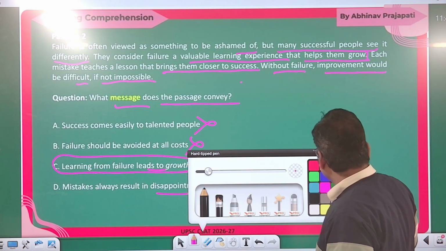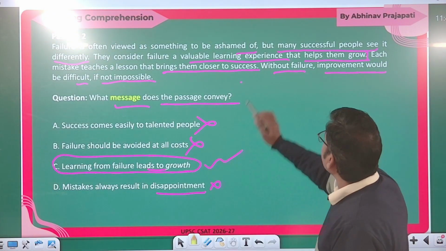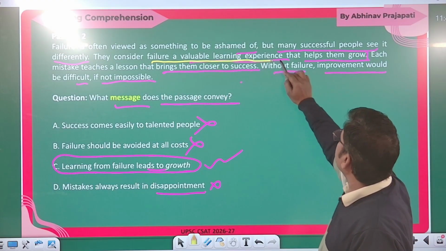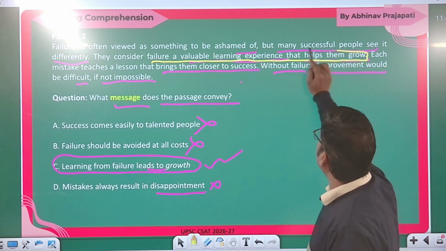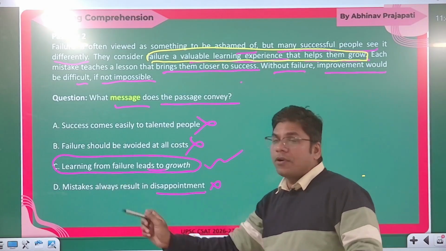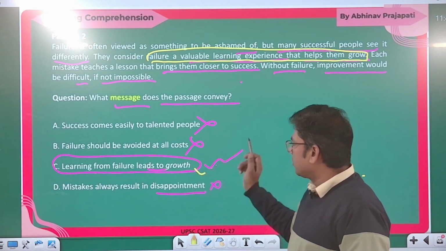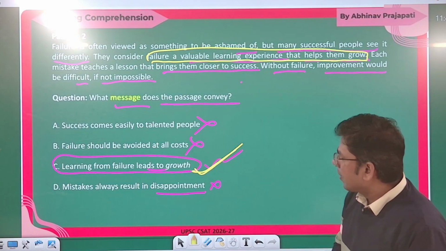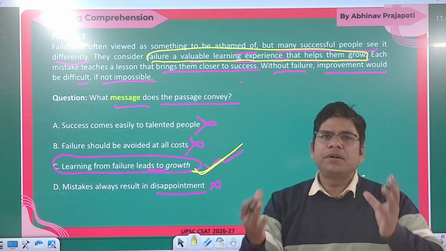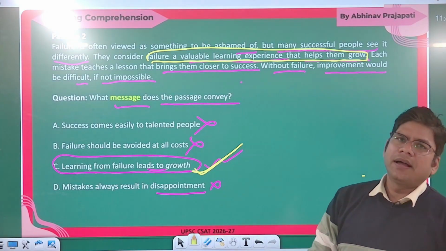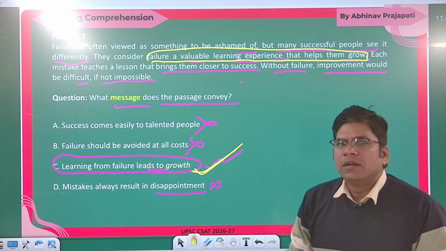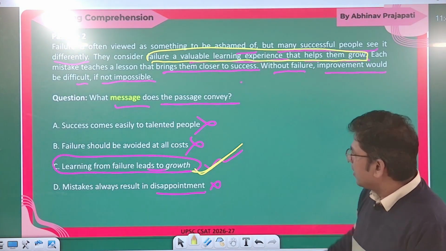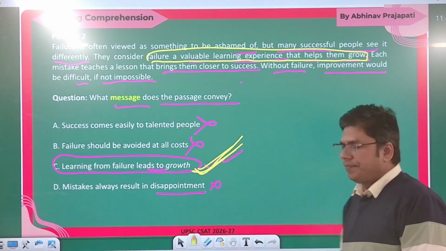Sorry, what is the core idea of the passage is that failure is a valuable learning experience that helps them grow. Okay, so learning from failure leads to growth. So this can be deduced from the passage. This can be a broader idea or the core idea. Okay, or actually what the author is saying or trying to say. So your correct choice is option C.